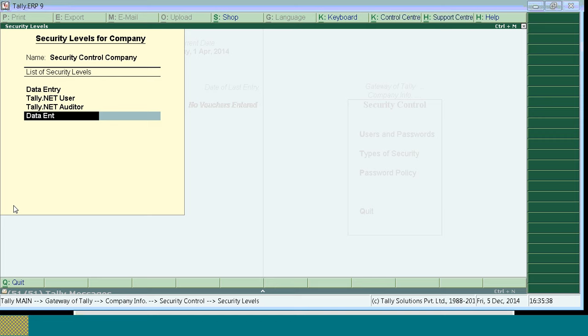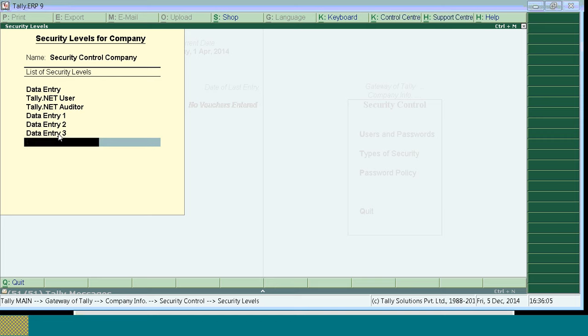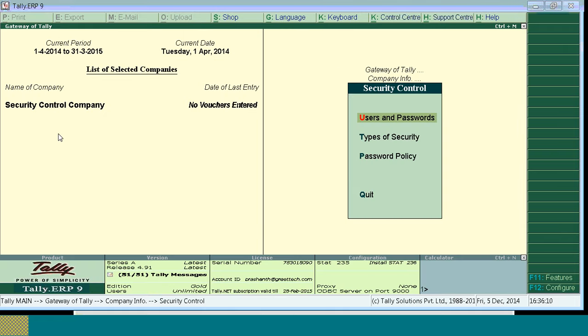So I'll create data entry 1, down arrow key, data entry 2, data entry 3. So like this you can create the data entry operator for whom you can assign the permissions. Data entry 1, data entry 2, data entry 3 is created. I am accepting the security level. So now we will go and create the users and password.